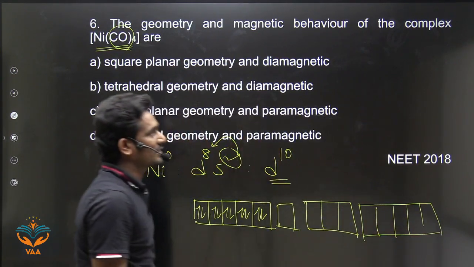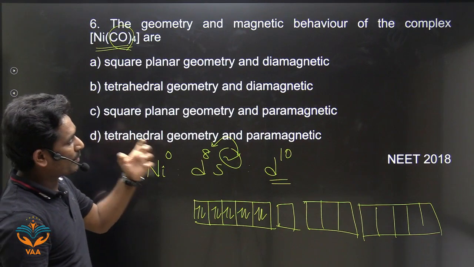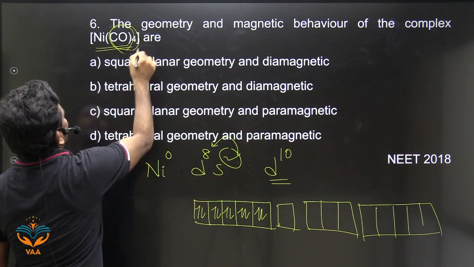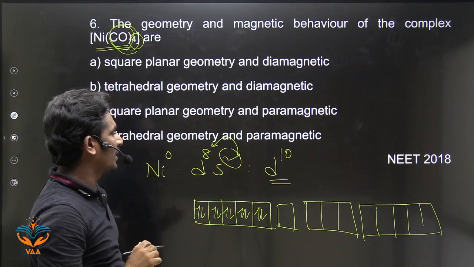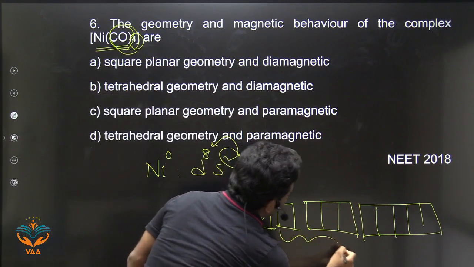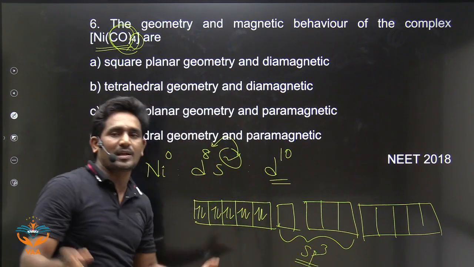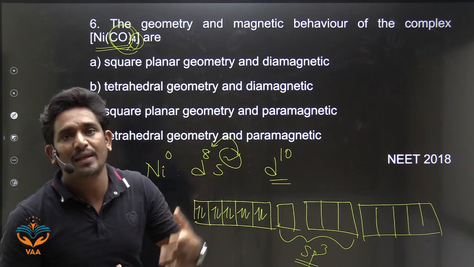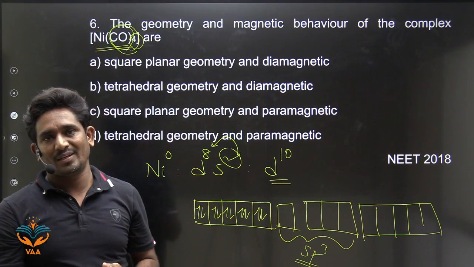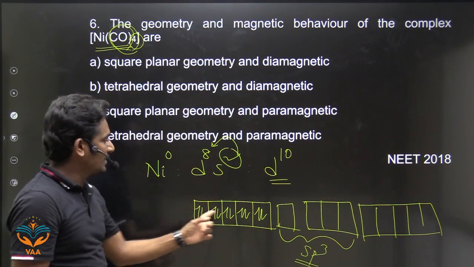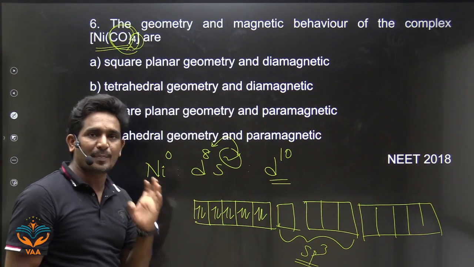So which type of hybridization does it have? Look here, it is tetrahedral, right? Only 4 orbitals are involved in hybridization, so it is sp3 hybridization. If it is sp3, the geometry will be tetrahedral. And is there any unpaired electron?